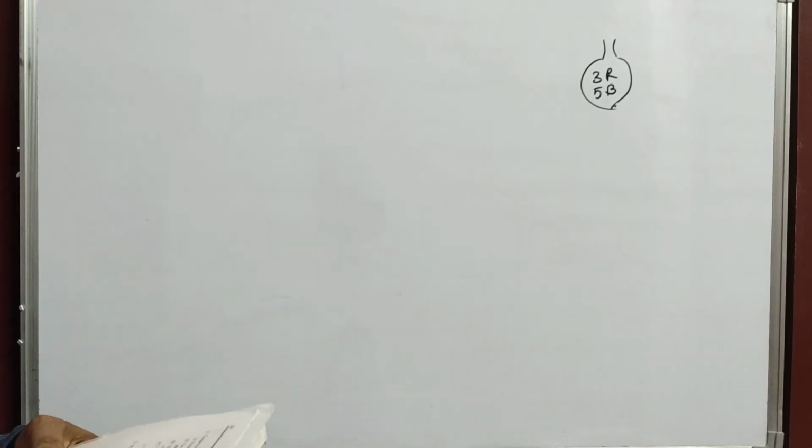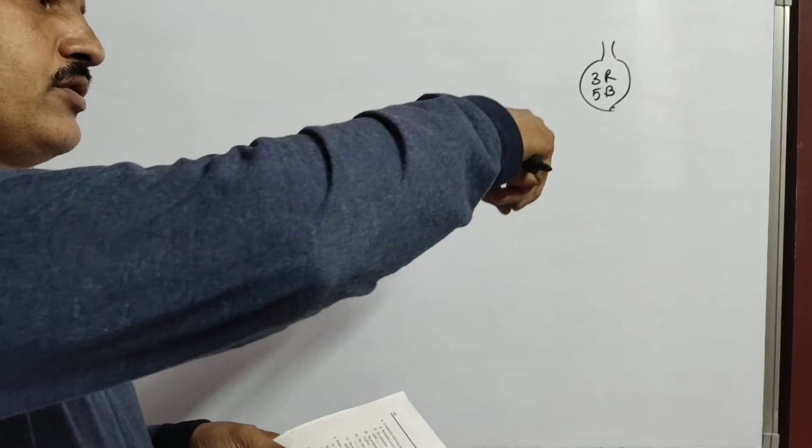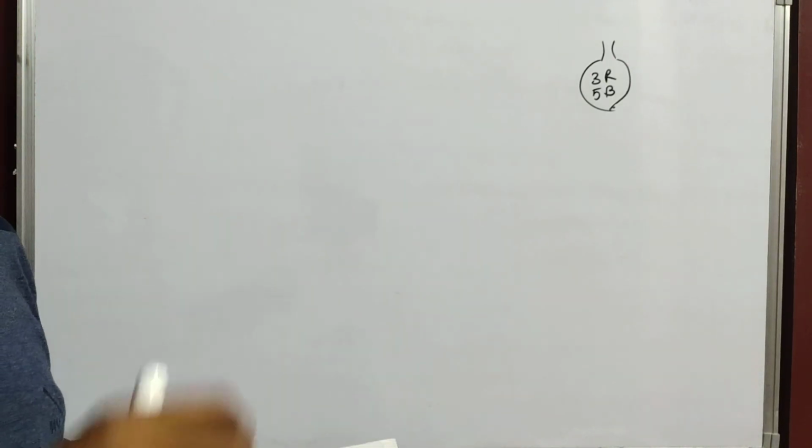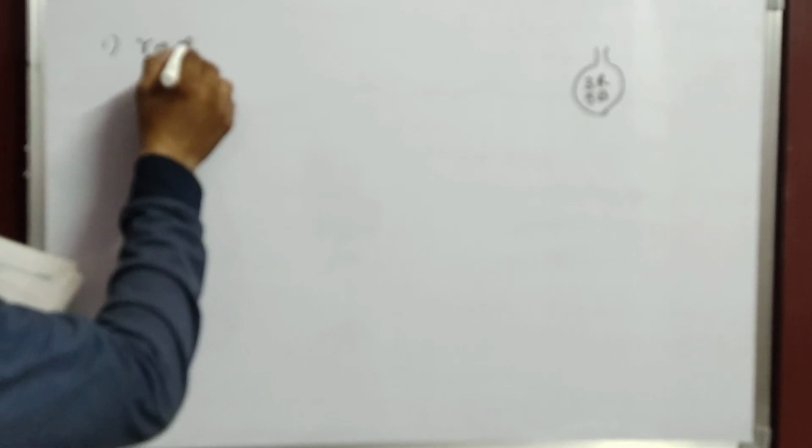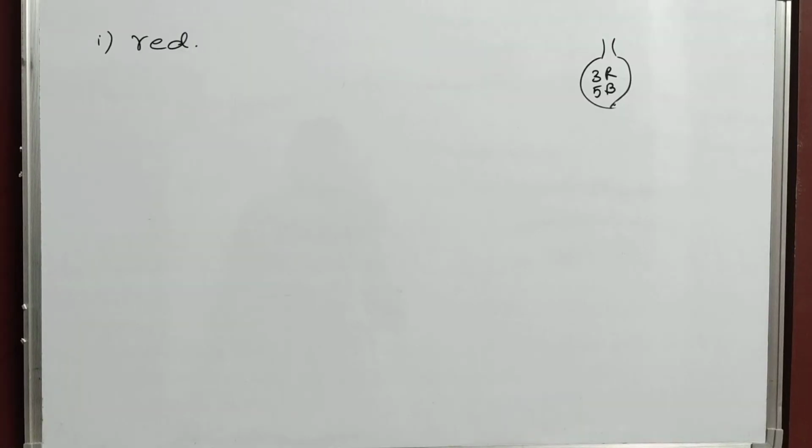Now the question is, a ball is drawn at random from the bag, means they have taken a ball from that bag randomly. What is the probability that the ball drawn is red? The first question is asking the probability of a red ball.